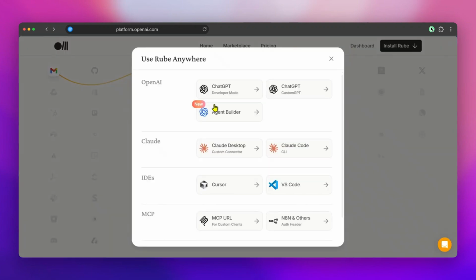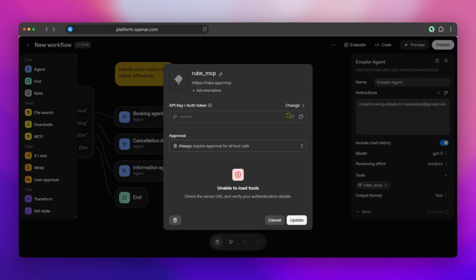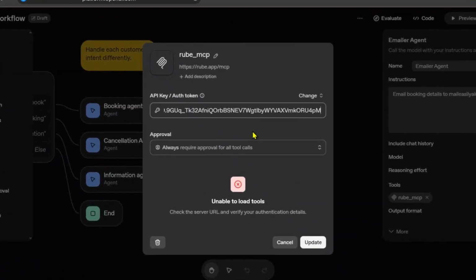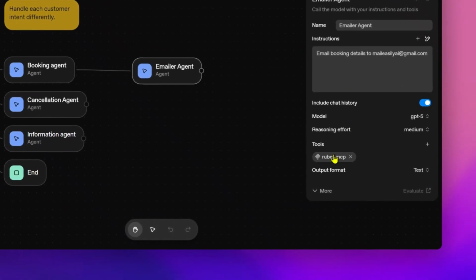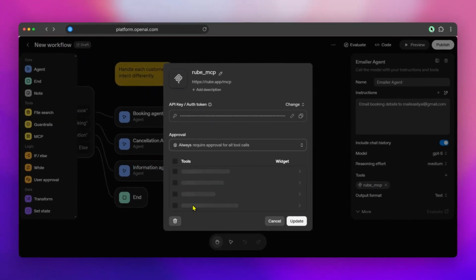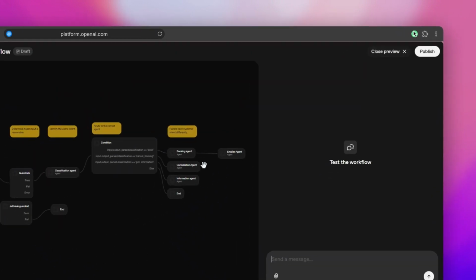that is group.app, get my authentication key and paste it here, click on update, and let's see if this time I can get the tool list here. Click on update, and now let's try to run the workflow again.